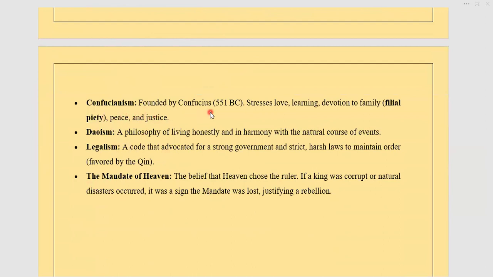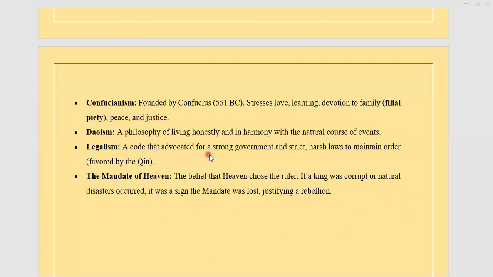Confucianism, founded by Confucius, stresses love, learning, devotion to family, and respect for others. Filial piety, which is the respect of others, peace and justice. Taoism, a philosophy of living honestly and in harmony with the natural course of events. It means nature decides the best for you, so you must follow it, and be optimistic about what God has decided for you.